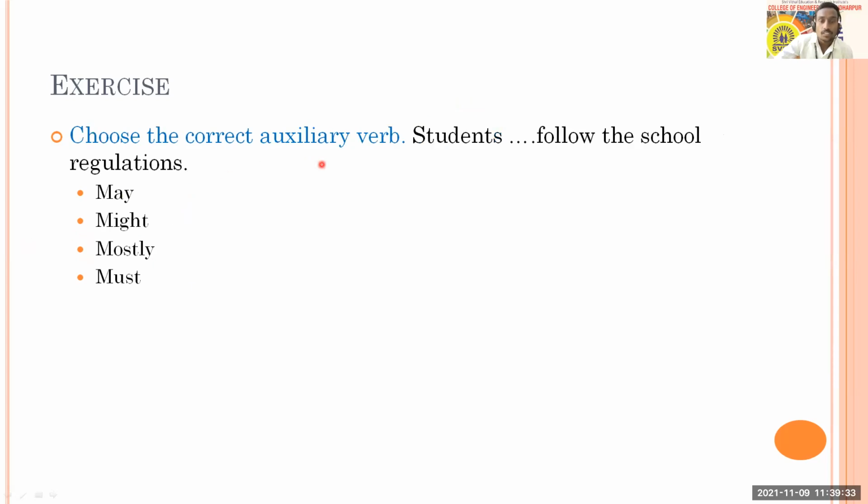Next, choose the correct auxiliary verb. Students dash follow the school regulations. May, might, mostly, or must. Here also you have to answer now. What do you think?